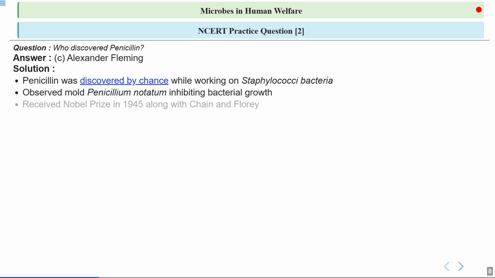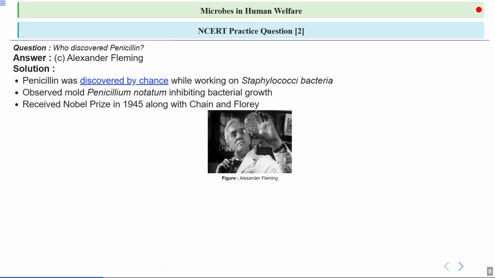Then he isolated this antibiotic penicillin from Penicillium. Alexander Fleming received the Nobel Prize in 1945 along with Chain and Florey. Chain and Florey were the scientists who realized the full potential of this antibiotic. Clear? This is an image showing you Alexander Fleming.